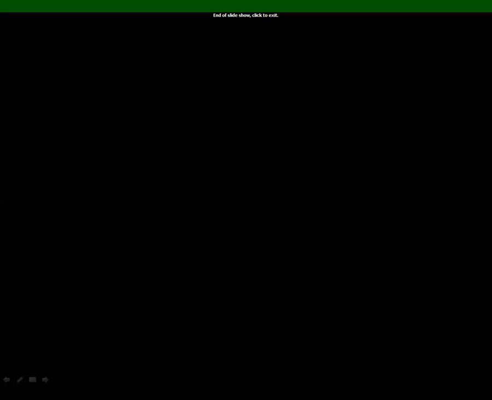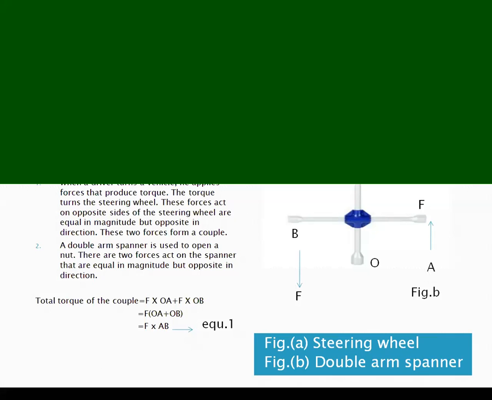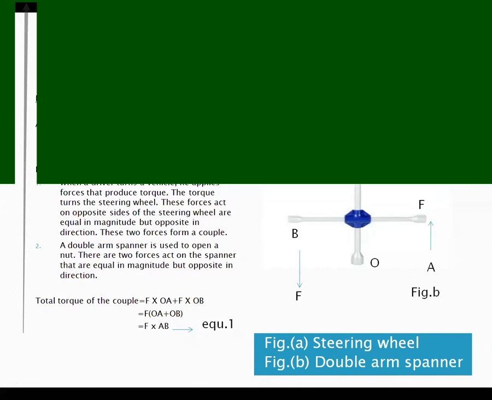If we talk about the double arm spanner, it is used to open or close a nut. You might have seen the people who fix the puncture of our car.